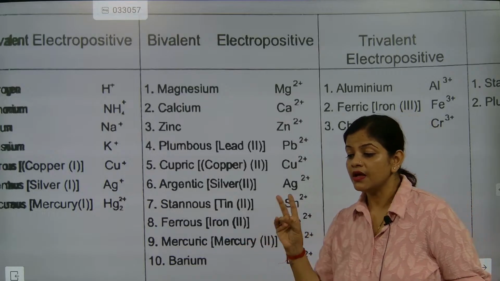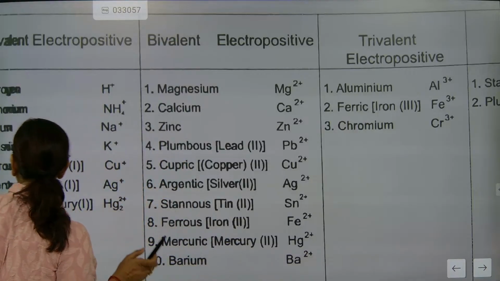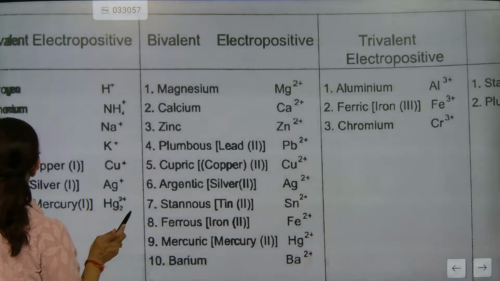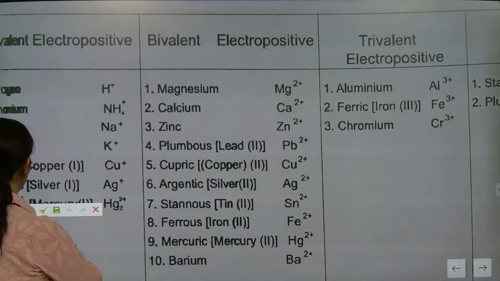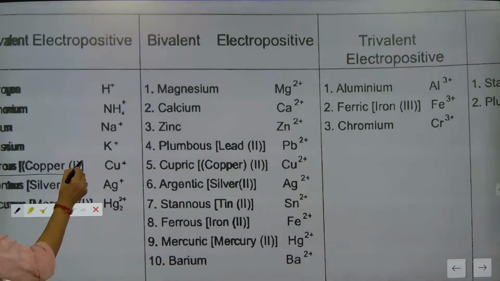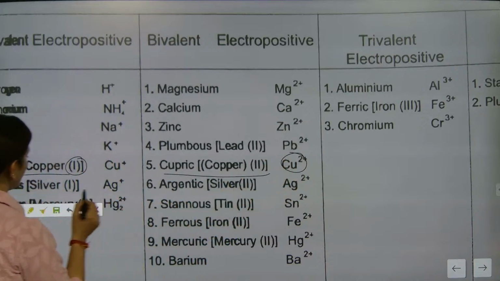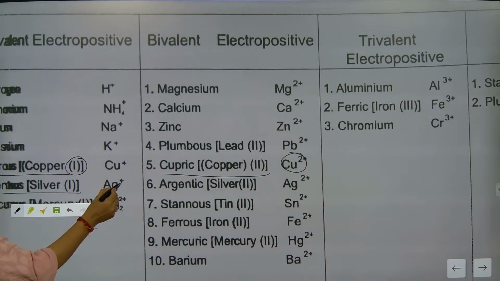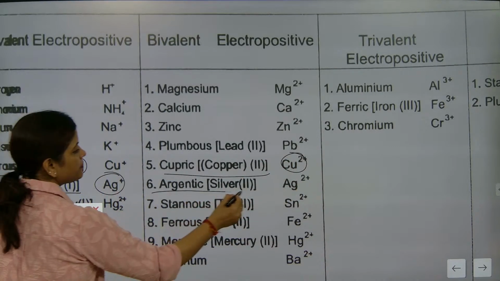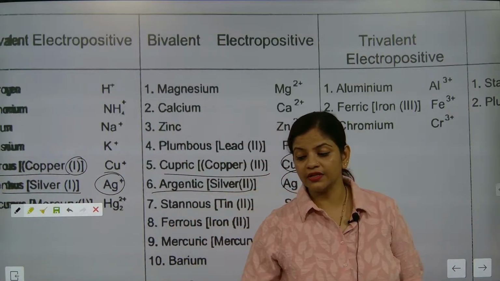But beta, here there is a simple phenomenon we need to remember. Look here. I am writing this so that you can understand. Cuprous means 1. Cupric means 2. Argentus means 1. Argentic means 2. But for iron, it is 2 and 3.